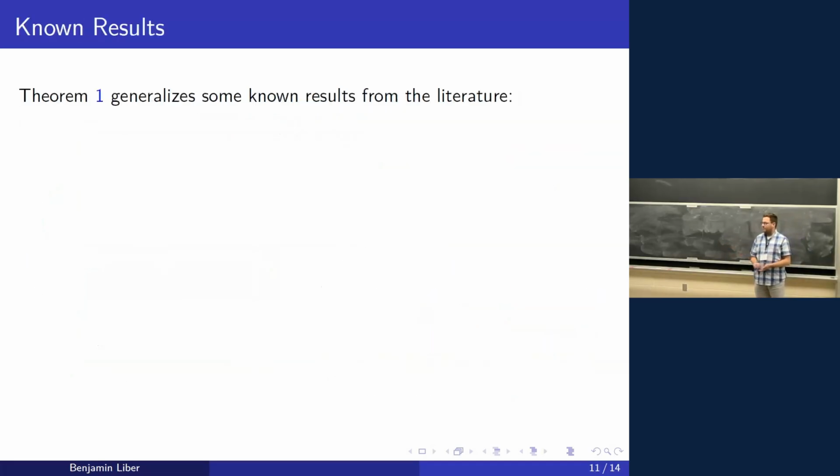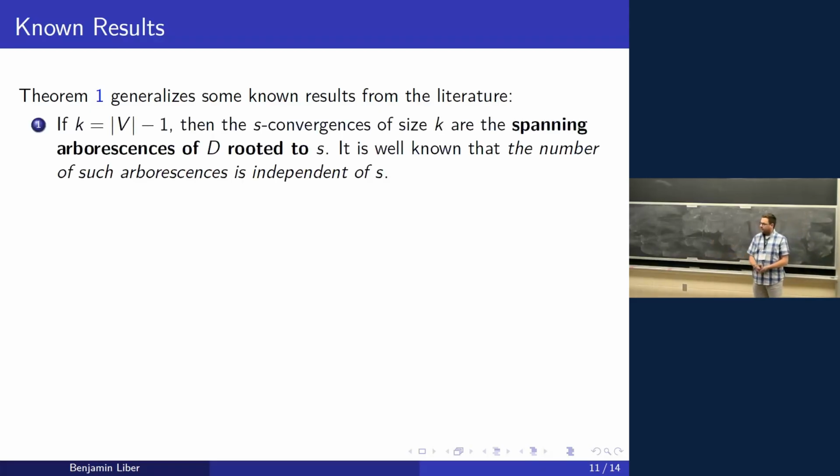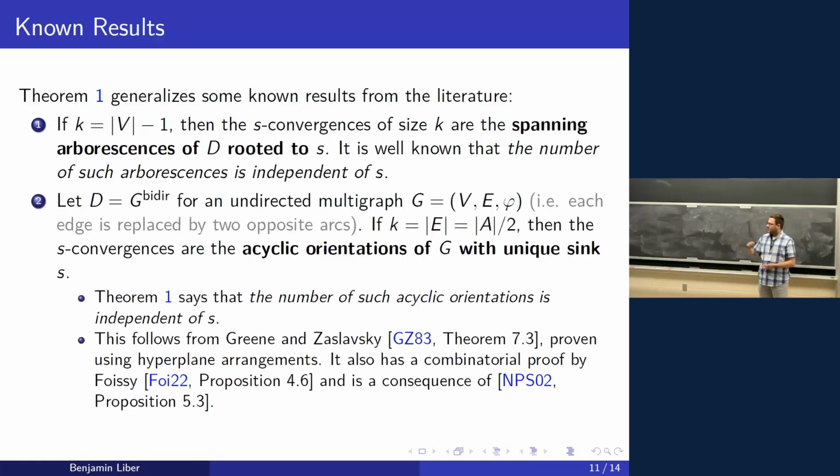Now you might be asking, this is a cool result, but what's the point? My advisor and I actually had no idea this was a useful result until after we proved it. But then we found it generalizes a bunch of things. First, if K is just the number of vertices minus 1, then the S convergences of size K are simply the spanning arborescences of D rooted at S, where a spanning arborescence is just a directed tree. And so it's well known that this number is independent of S.